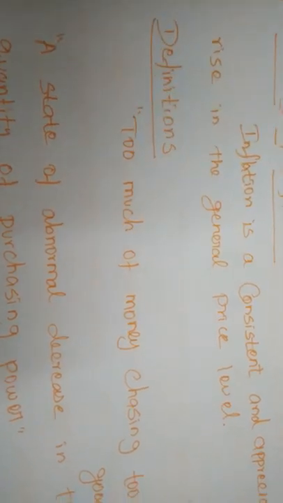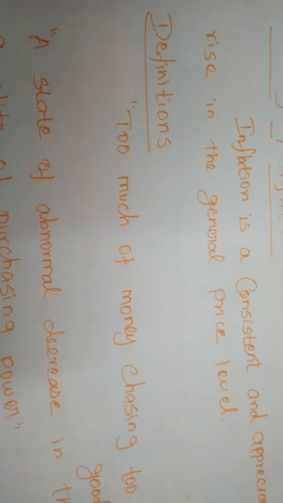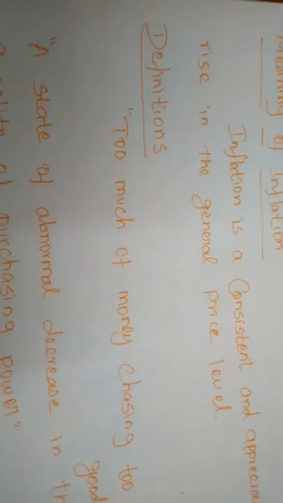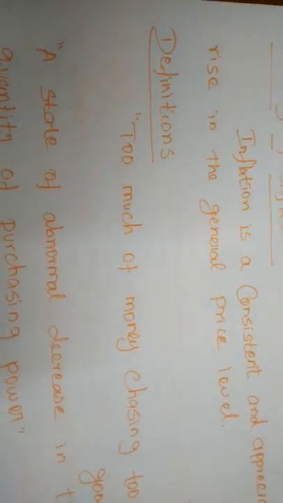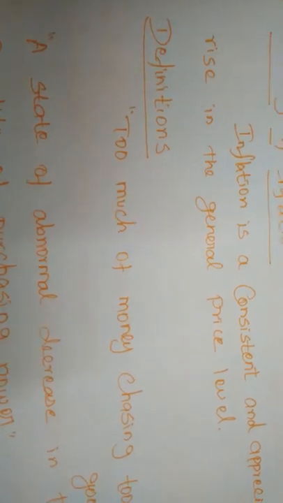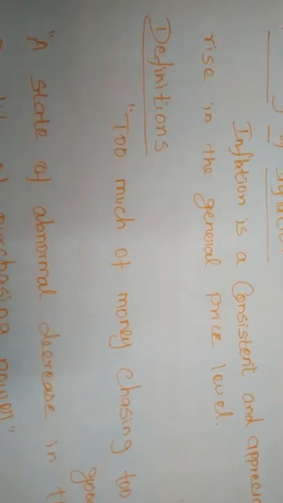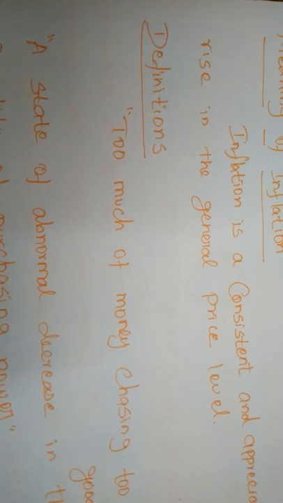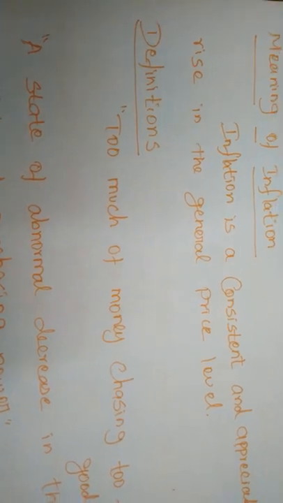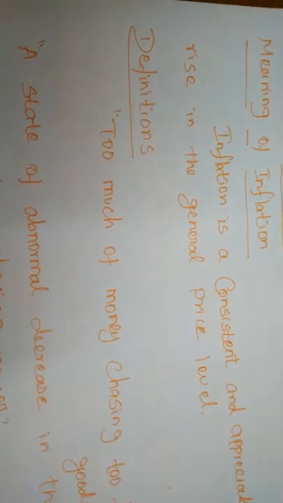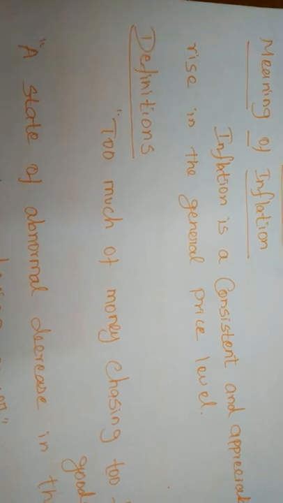The inflation situation is a situation in which the general price level of a commodity is increasing step by step and continuously. That is called inflation. Another thing you can understand is the value of money. The value of money is decreased and the volume of money is increased.